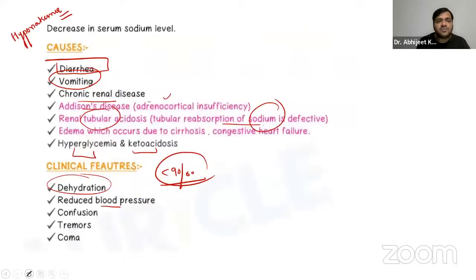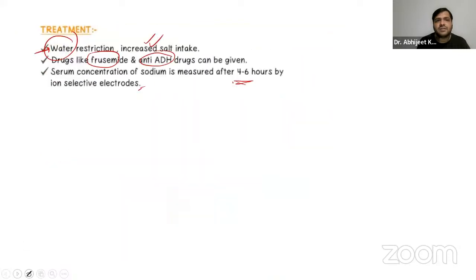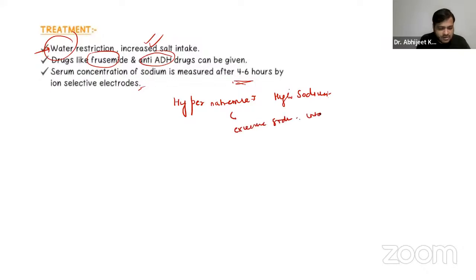Hypernatremia, guys, let me just write it over here. If we talk about hypernatremia, it is basically high sodium. It is often caused by dehydration, or if there is excessive sodium intake, that is the salt intake, right?